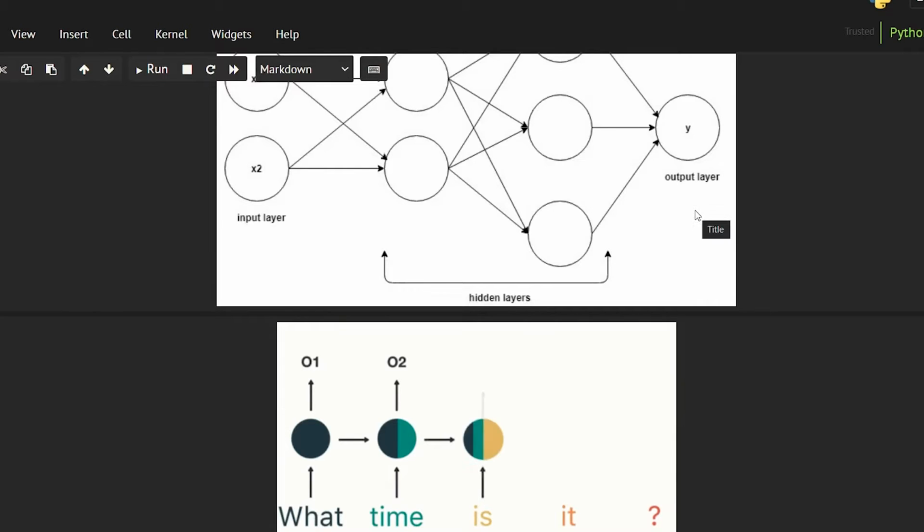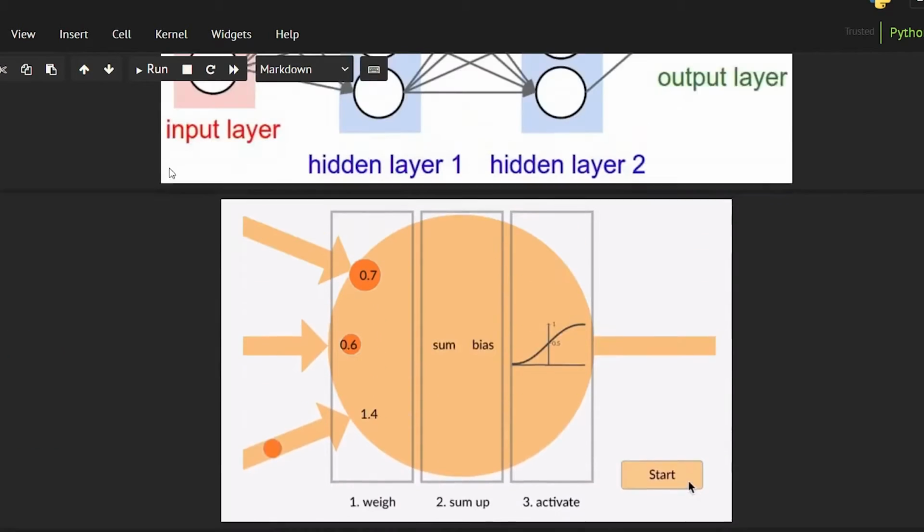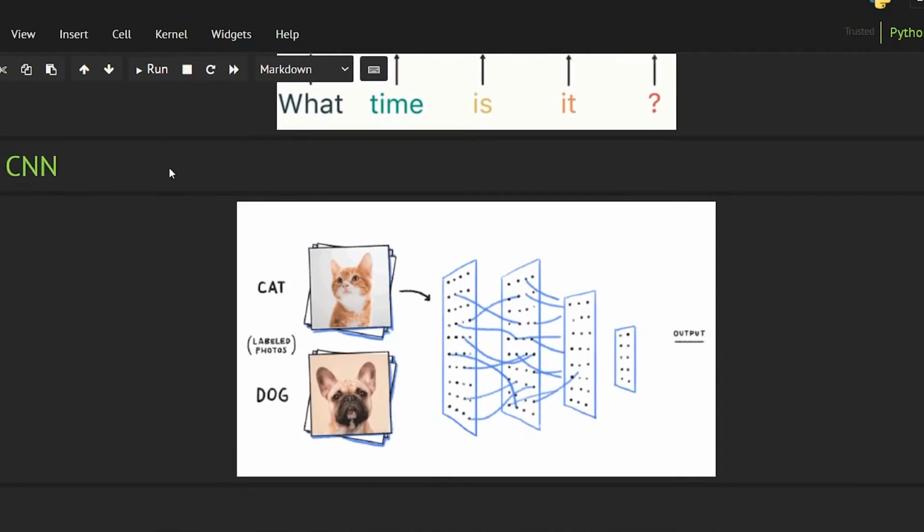Now the third and last kind of neural network that we are going to talk about today is CNN, the convolutional neural network. What is the use of CNN? Basically we use CNN majorly for image classification, because it can extract data and patterns from images very well.